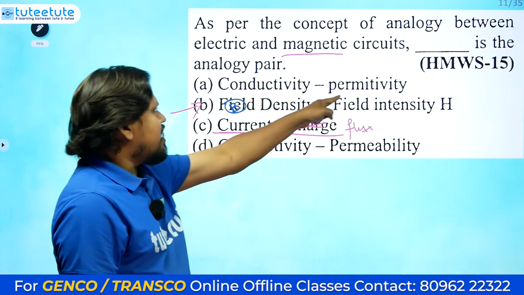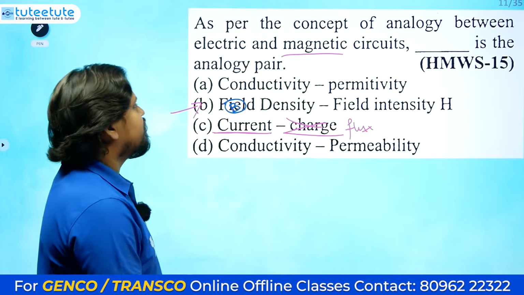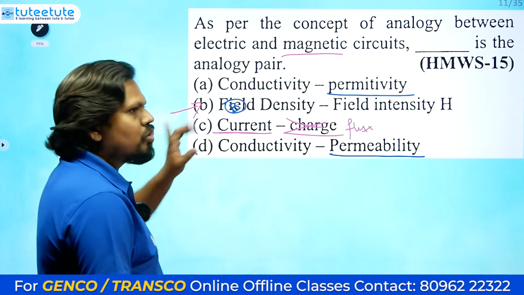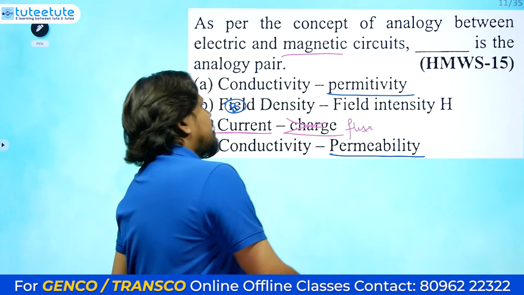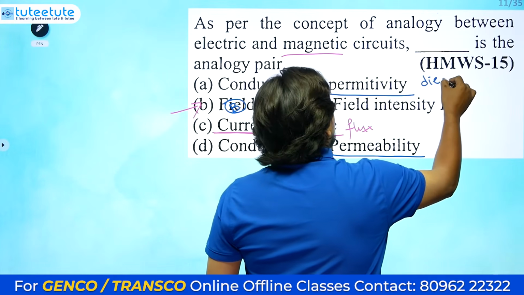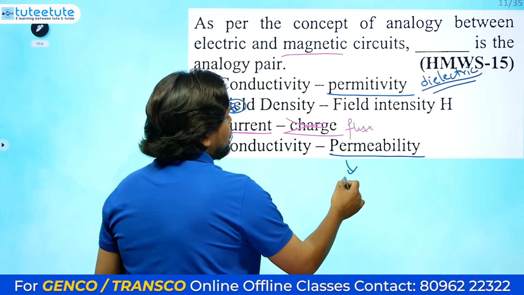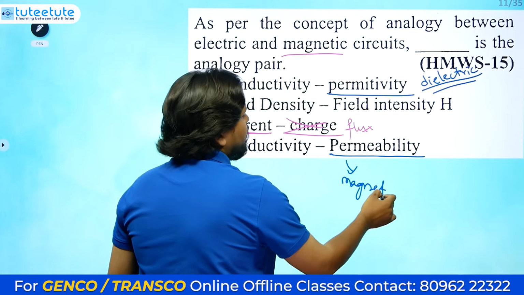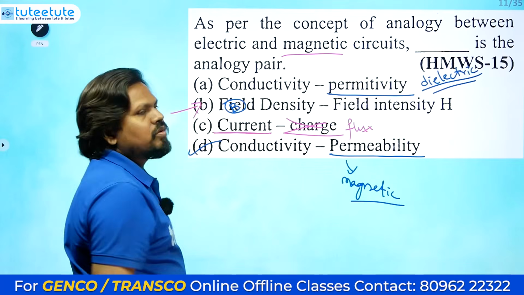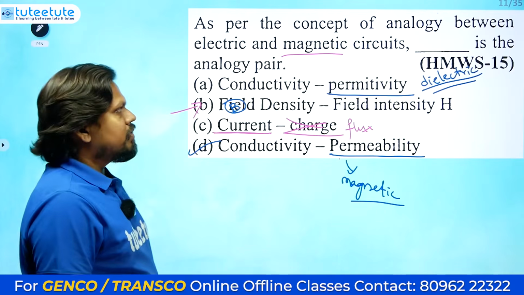Next, conductivity and permittivity, conductivity and permeability. Here some people may get confused about what permittivity is and what permeability is. In these 2 options only one will be correct definitely. Permittivity is related to dielectric material, and permeability is related to magnetic. This is enough to answer directly. Conductivity is related to permeability, so the analogy in the magnetic circuits is permeability.